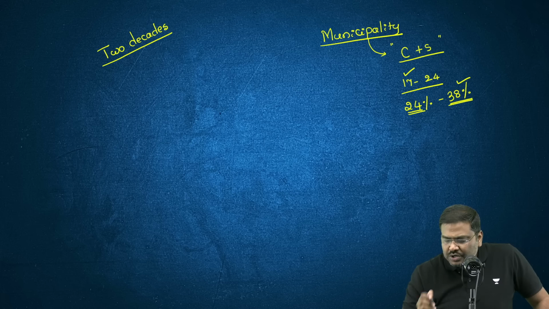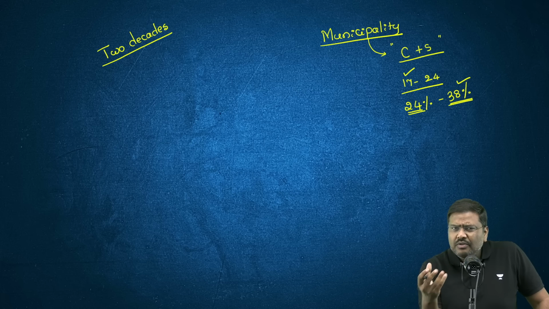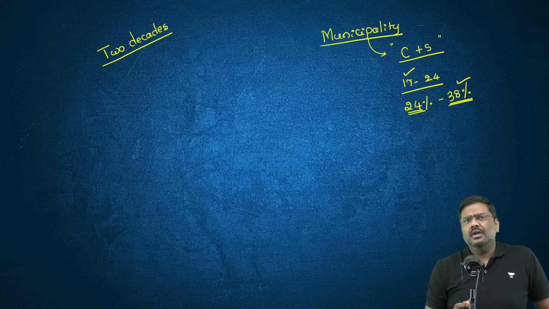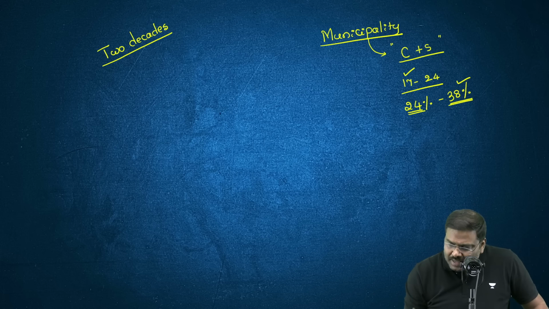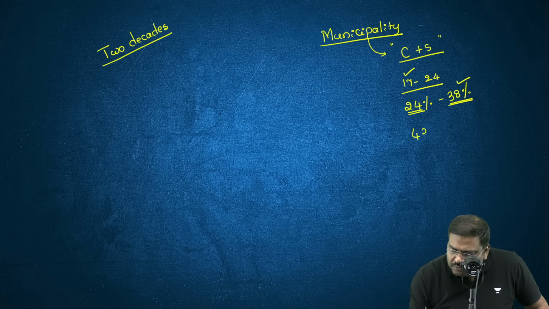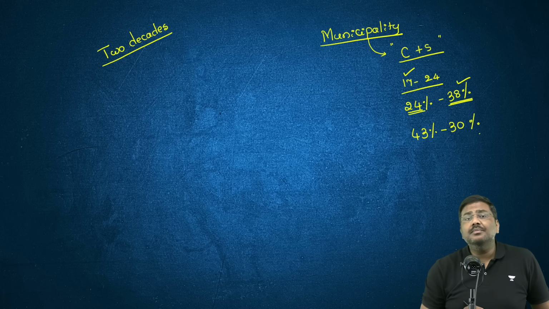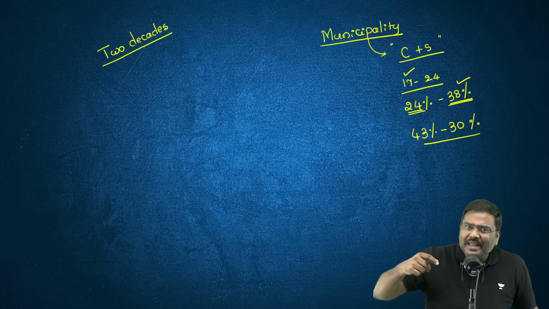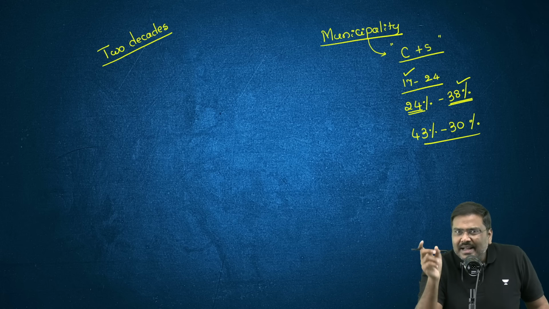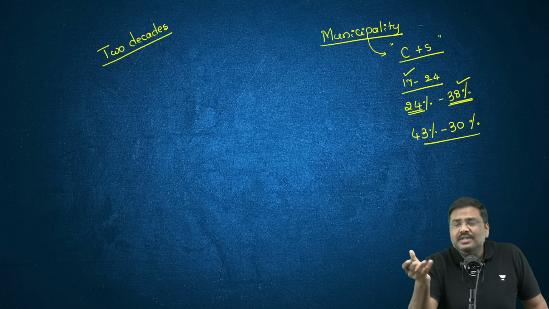In the same duration, the amount of money which is their own resources, that is how much money they have been able to generate on their own, has actually come down. What is the data? It has come down from 43% to 30%. In simple terms, they are able to generate a lesser amount of money out of the total money that they have, that is through their own resources.